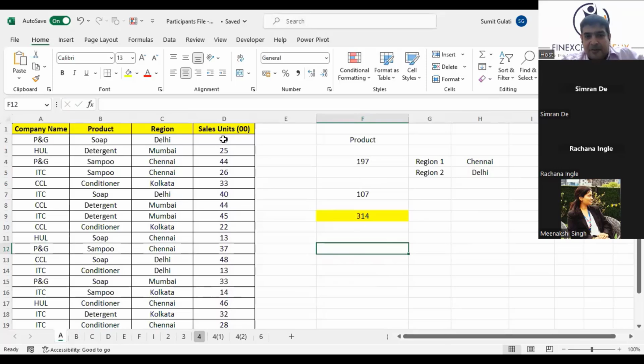Now, instead of adding all, somebody is asking me to count the number of times the product was sold in Delhi. Which function? Can you tell me the number of times the product was sold in Delhi?